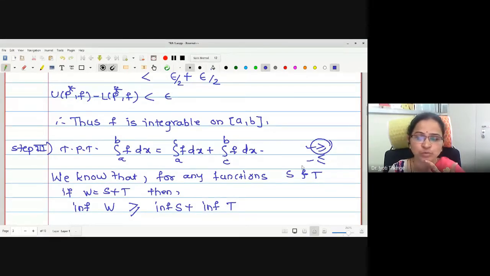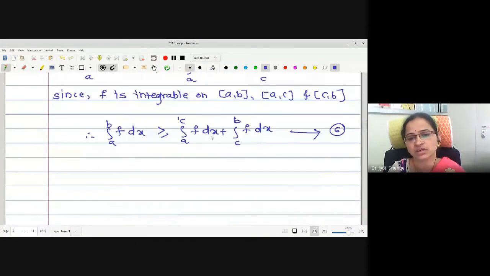Now it is time to prove the left part. To prove the left part, what is the trick we are using? Replacing f by minus f.